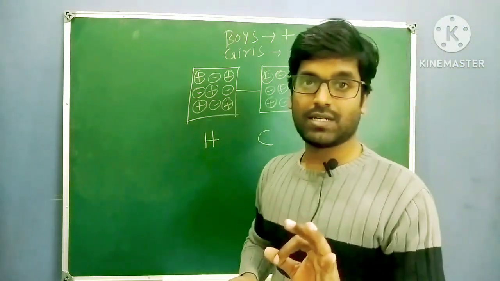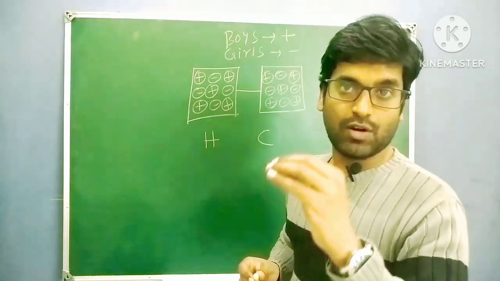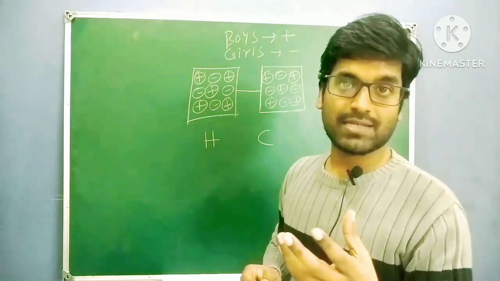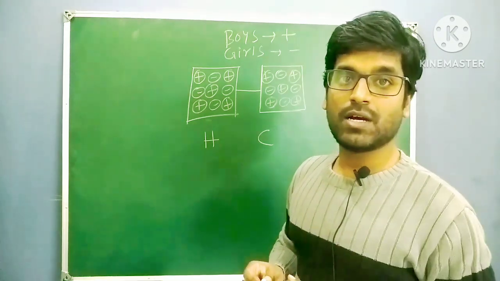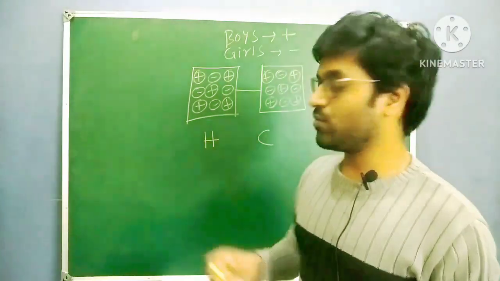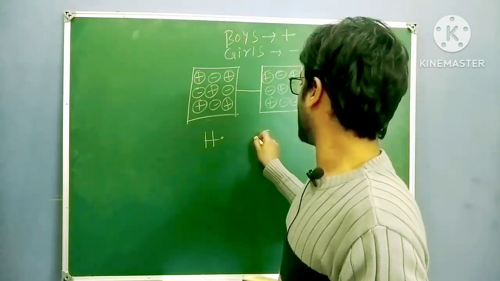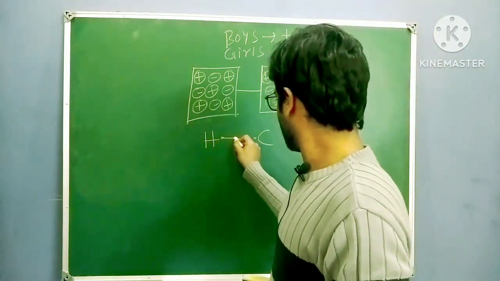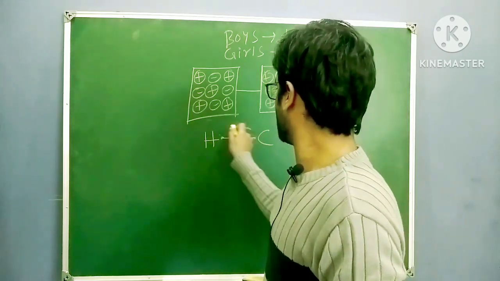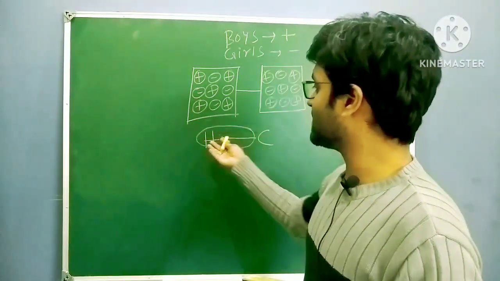Right? Hydrogen has one s electron, ns1. Noble gas configuration, helium has 2 electrons, ns2. Helium is a noble gas element. It is a more stable element. So to reach the helium state, it should have 2 electrons. Now it has only 1 electron, so it will form a bond with the electron of carbon, so that it is getting 2 electrons now. So it is becoming stable. By forming a bond, it is getting stable.